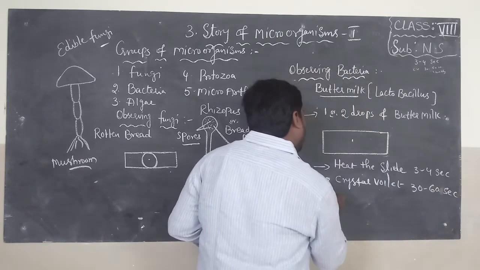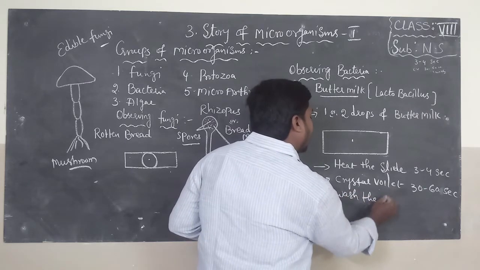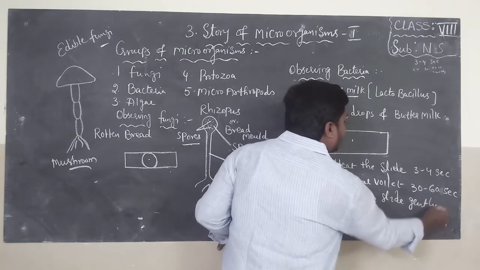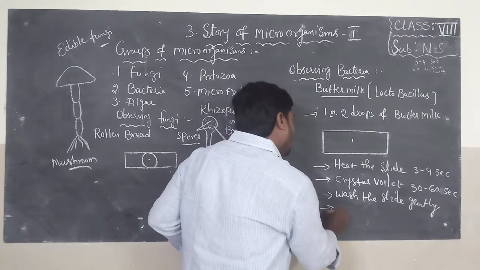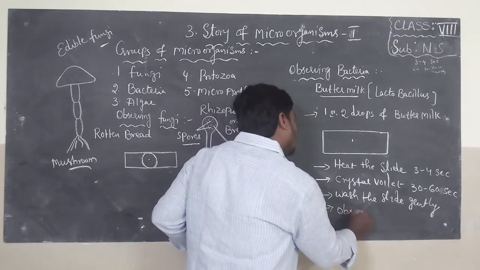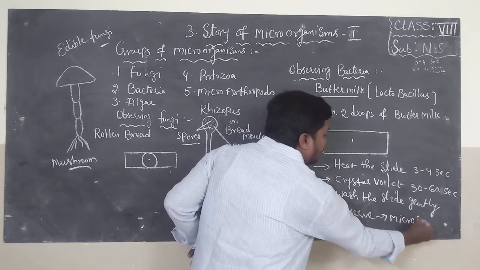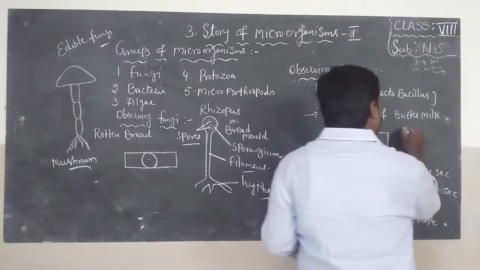After that, wash the slide gently with tap water. Afterwards, if you observe the slide under a microscope, we can find Lactobacillus bacteria like this.